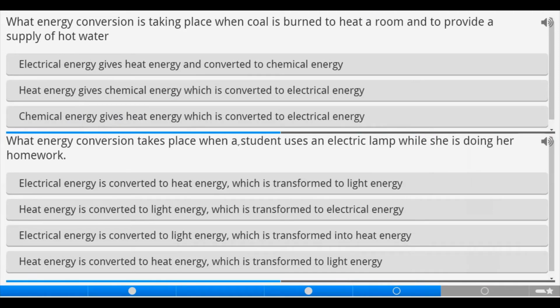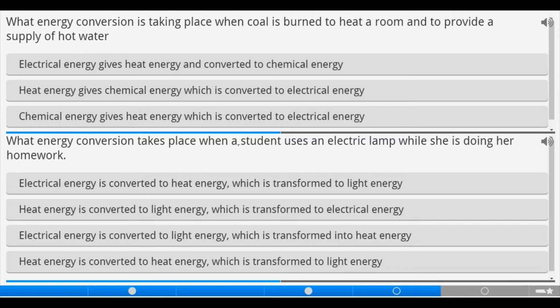Now, let's deal with the following activities. What energy conversion is taking place when coal is burnt to heat a room and to provide a supply of hot water? Don't forget that coal is a form of energy, but which energy does coal contain? Coal contains chemical energy because coal is a combination of carbon, hydrogen, and oxygen.